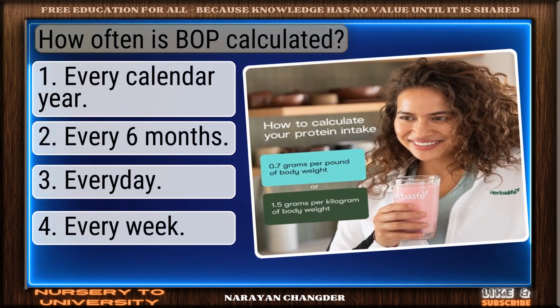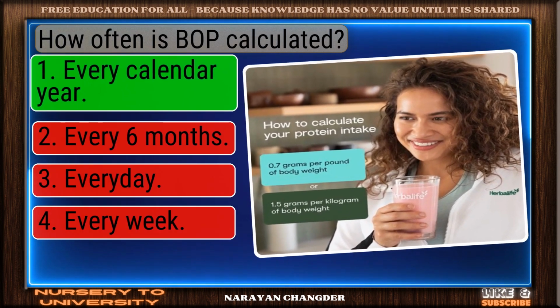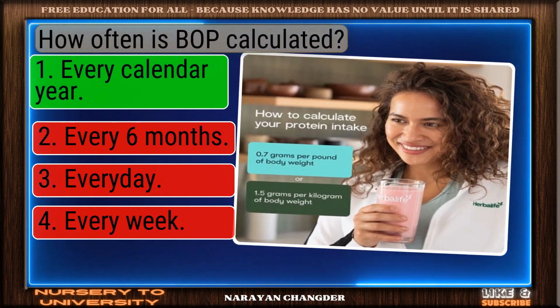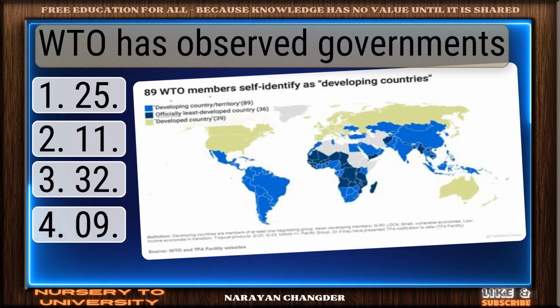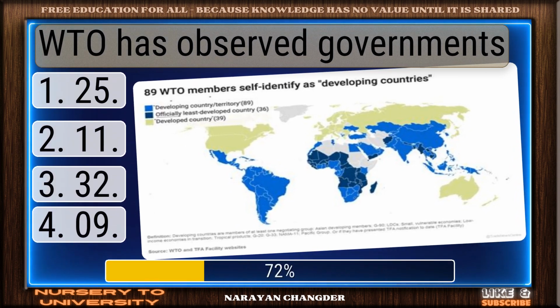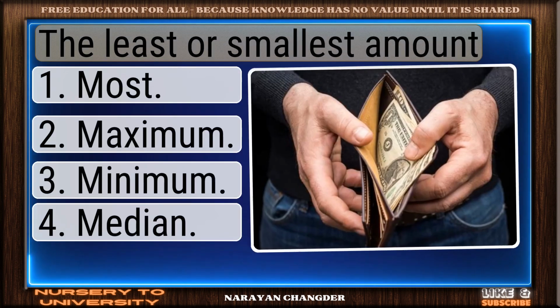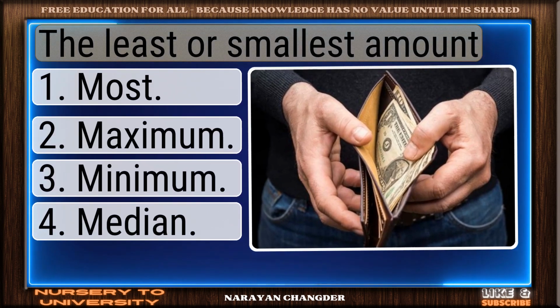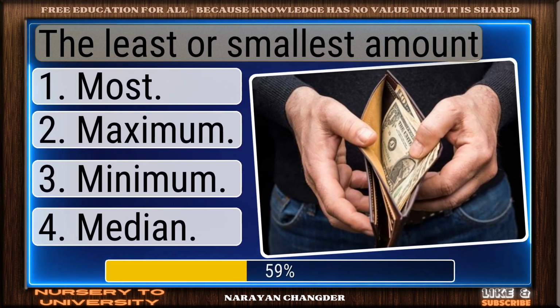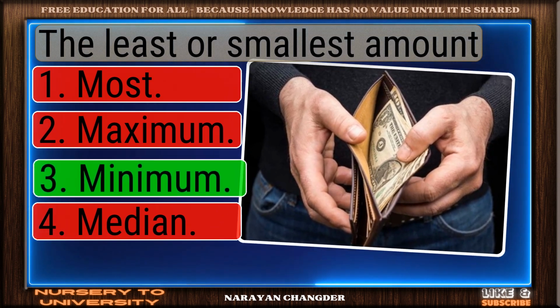How often is BOP calculated? Great thinking. Every calendar year is the right choice. The WTO has observed governments. Sharp thinking. 25 is the right choice. The least or smallest amount. Perfect. Minimum is the correct choice.